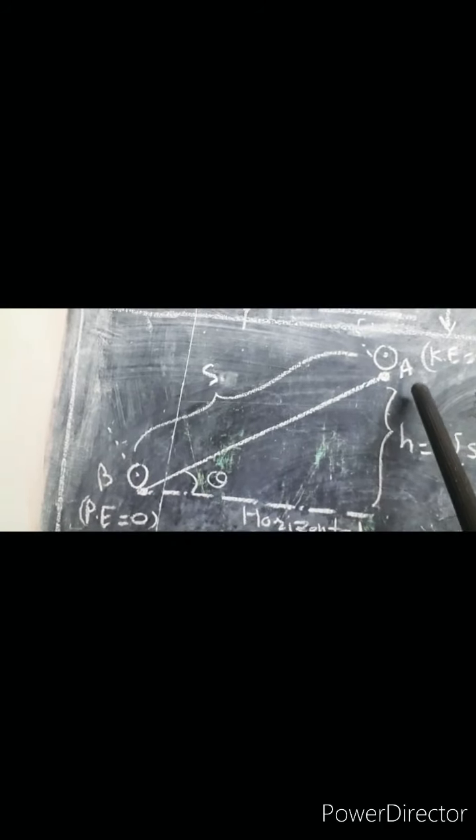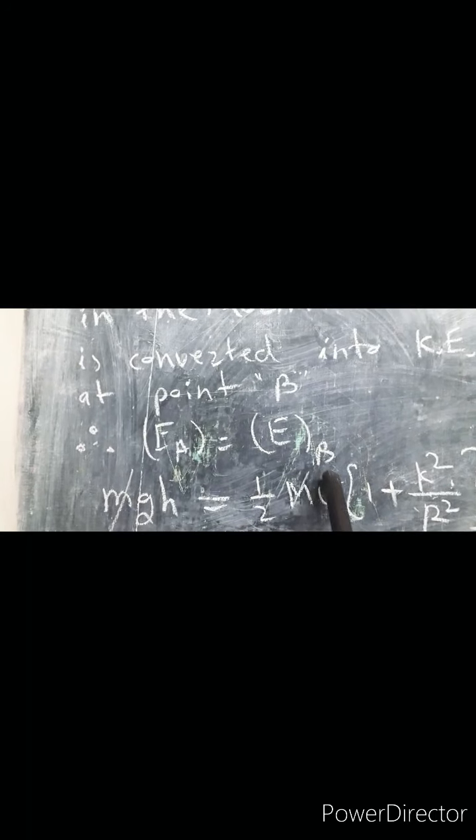So we can say that by the law of conservation of energy, total energy at point A is equal to total energy at point B, or we can say that energy lost at point A is equal to energy gained at point B. So energy at point A and energy at point B should both be equal by using the concept of the law of conservation of energy.